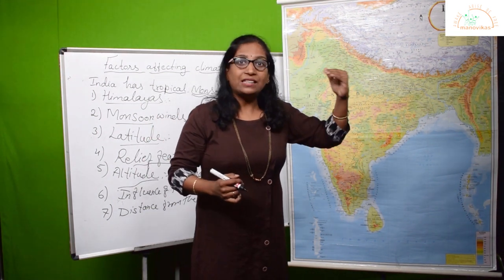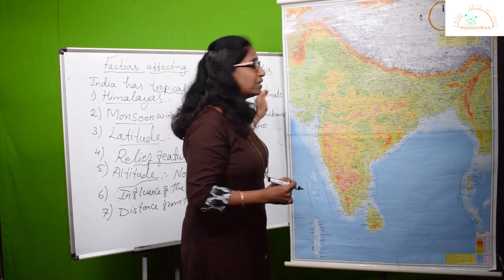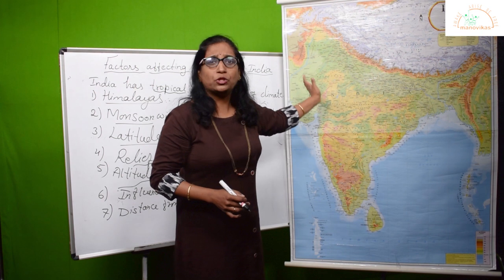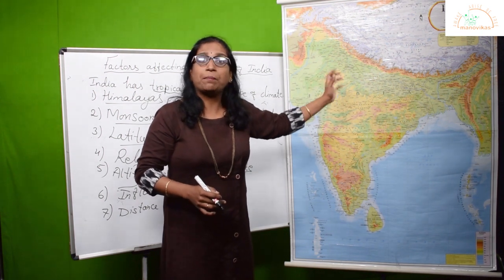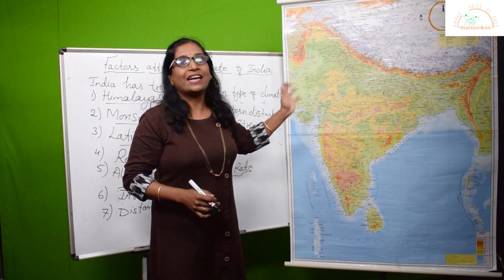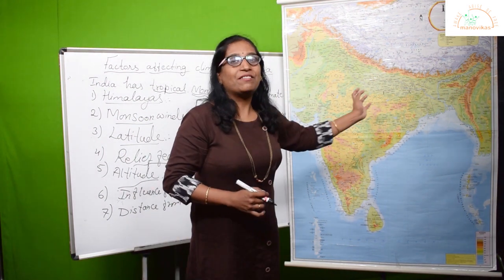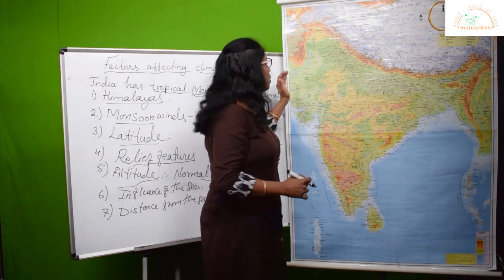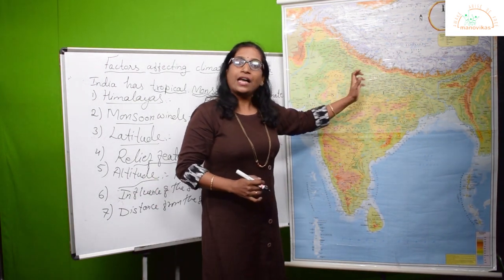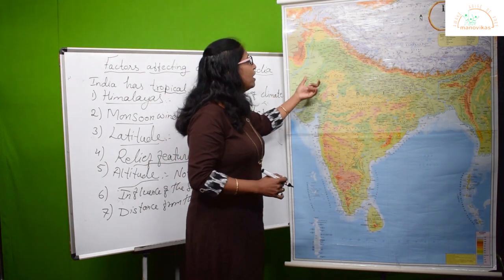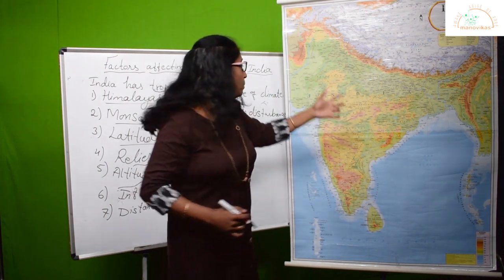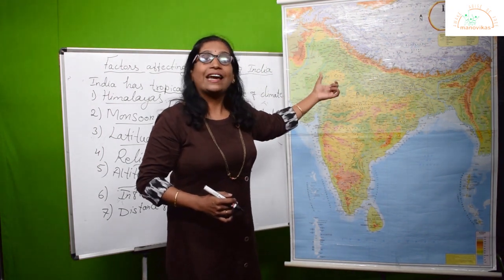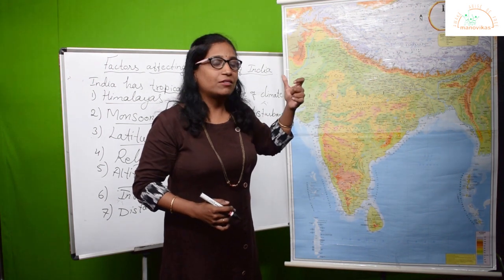They also blow during the winter season, when we are under the influence of the westerlies. Along with western disturbances, there are a lot of cyclones or storms blowing towards the northern part of India, bringing rainfall. At the same time, these jet streams blow from the western direction in this particular belt in the form of depressions towards the northwest part of India. Again, they bring heavy rainfall in the northwest region, like Jammu and Kashmir and Punjab.